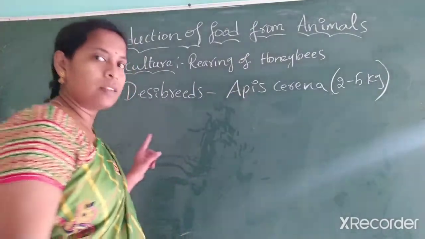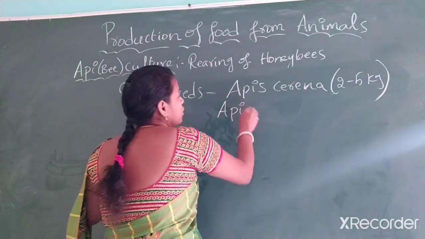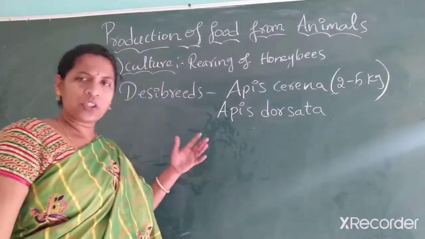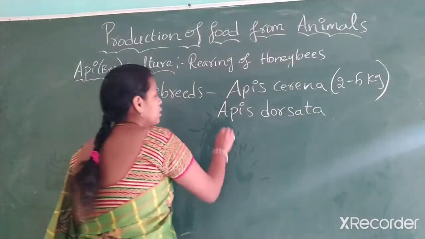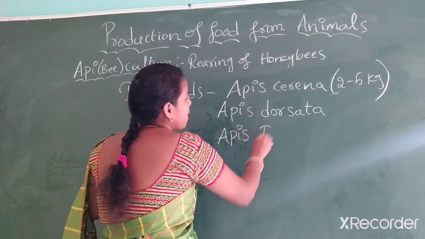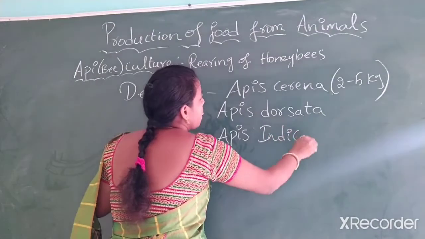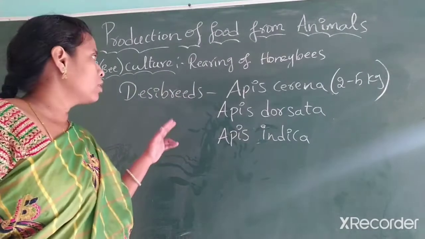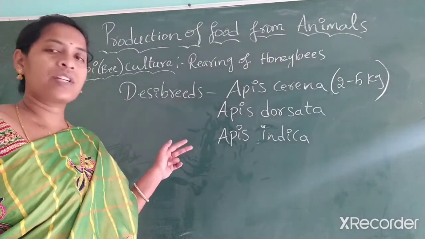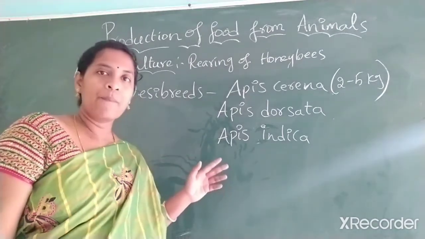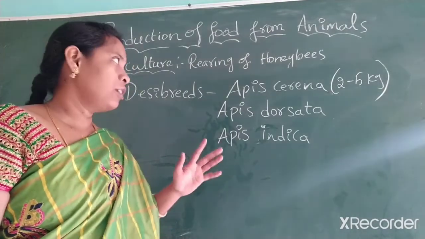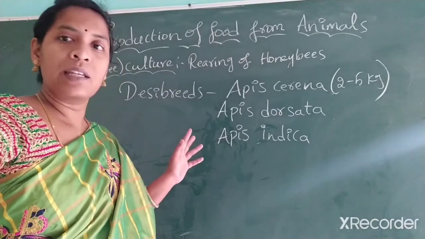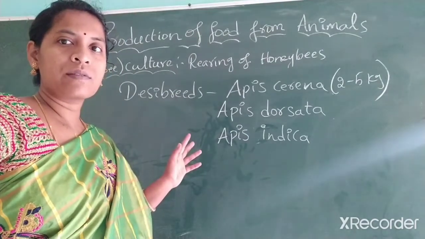There are some others, like Apis dorsata, which also gives nearly the same amount of honey, and next, Apis indica. Apis cerana, Apis dorsata, Apis indica. Totally there are 6 species in India. The first species Apis cerana, the next species Apis dorsata, the next species Apis indica, and we look at three more species.